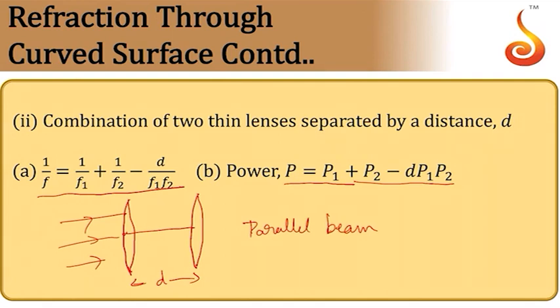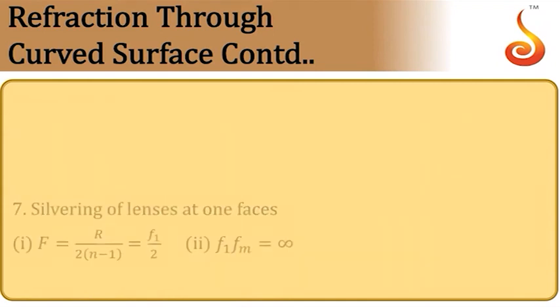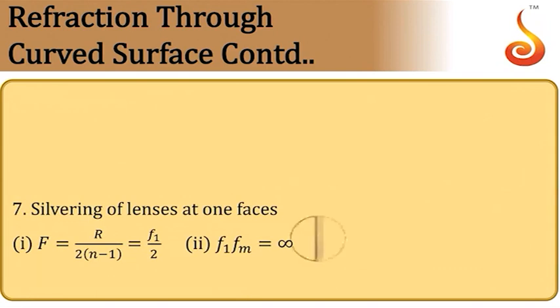This result is true only for parallel beam of light. So that is about combination of thin lenses kept in contact and separated by certain distance. Now coming to silvering of lenses. If one of the faces of the lens is silvered, like this, we have a plano-convex lens where the plane surface is silvered.